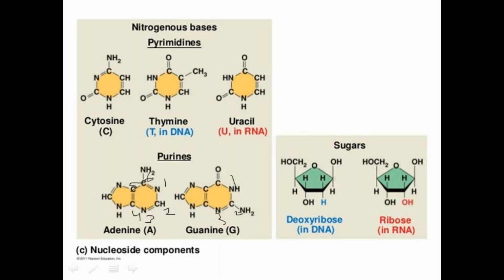That is the 2-amino-6-oxypurine. Not 4. Count the numbers here: first, second, third, fourth, fifth, and this is the sixth one. 2-amino-6-oxypurine, that is called guanine. Whereas coming to cytosine.